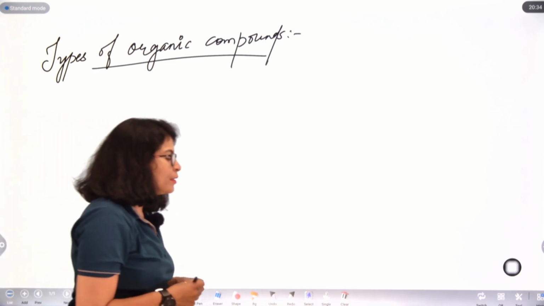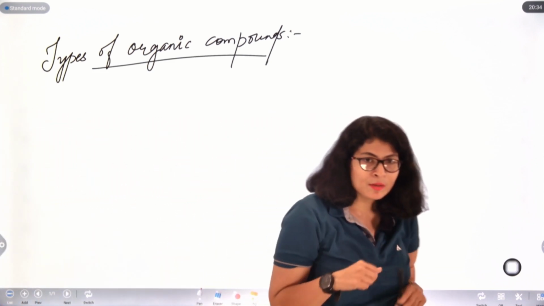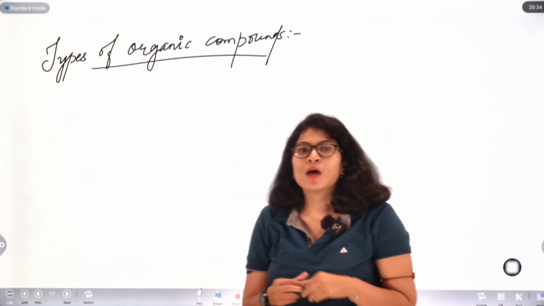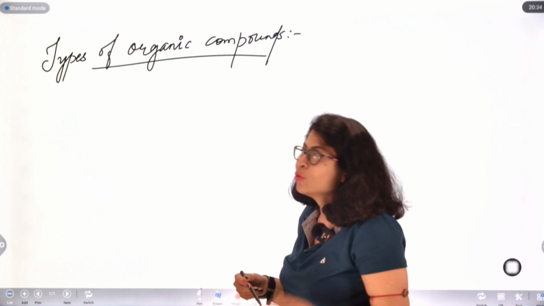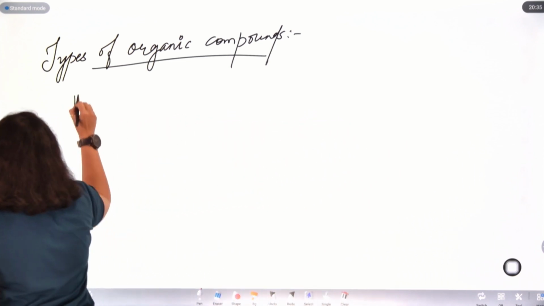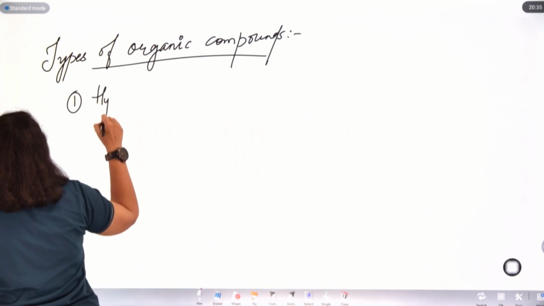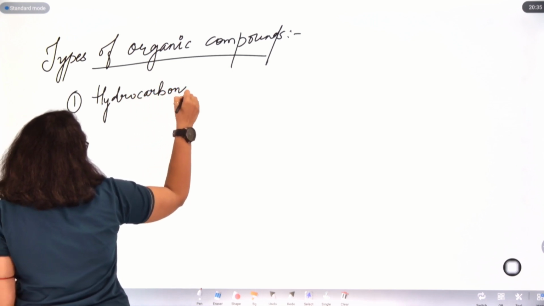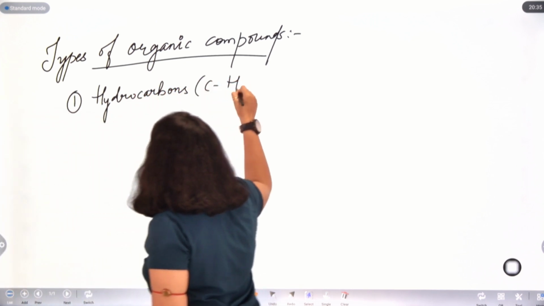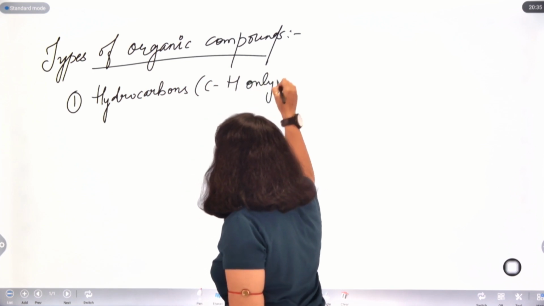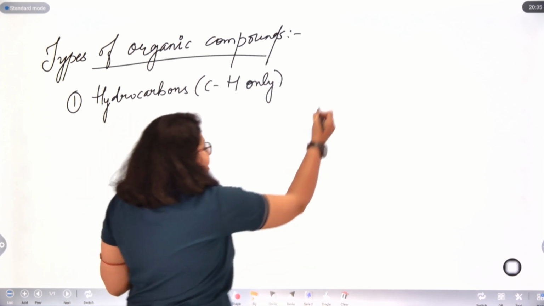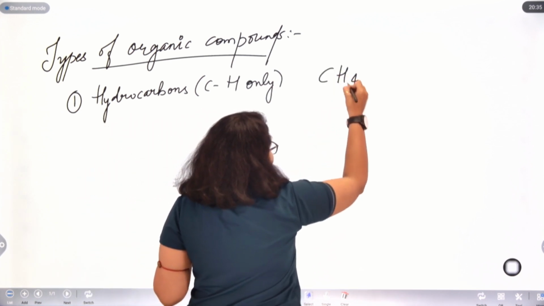What we have learned is the definition of organic compounds: pure hydrocarbons or their derivatives. So our first class of compounds will be hydrocarbons, made up of carbon and hydrogen only. Now we take an example of this as CH4.